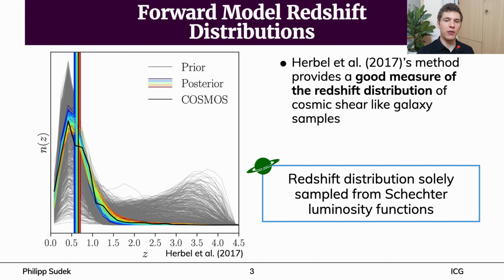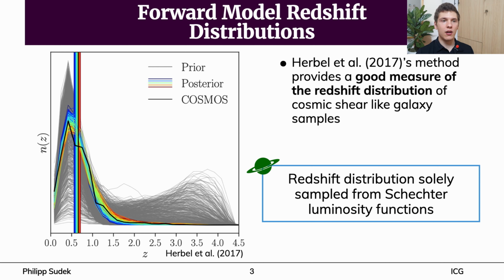Then, they compared the posterior to an estimate of the redshift distribution from the COSMOS 2015 catalog, which we see in the image on the left side. It confirms that the method provides a good measure of the redshift distribution of cosmic shear-like galaxy samples.